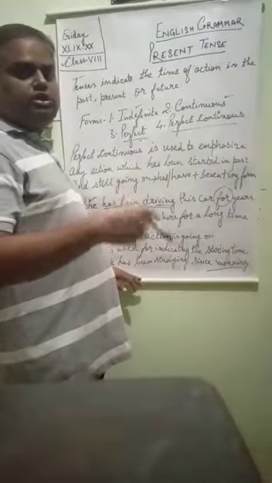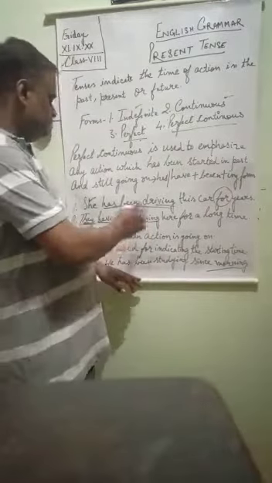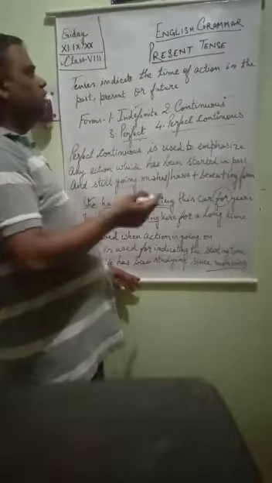Continuity of the action is there, so we use for. So this was the whole topic.